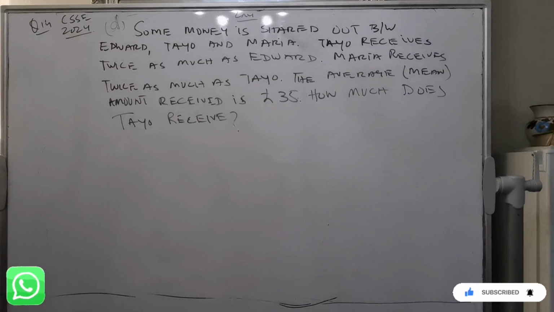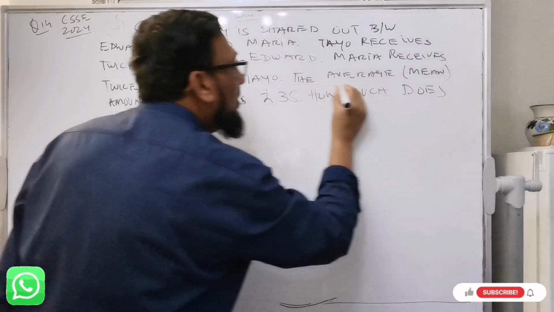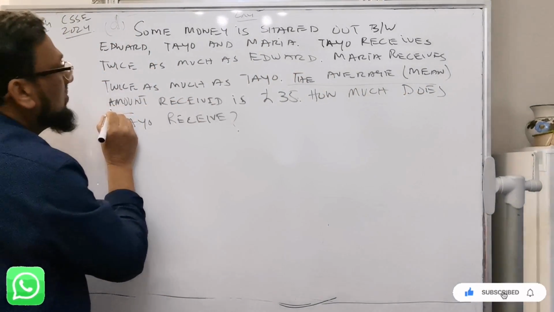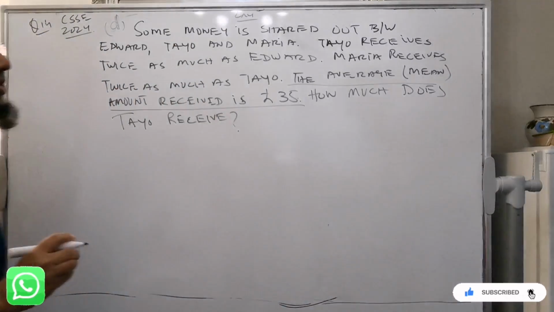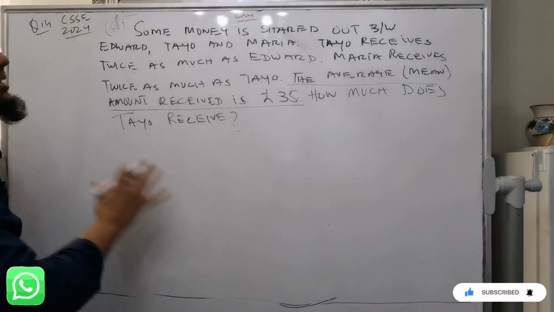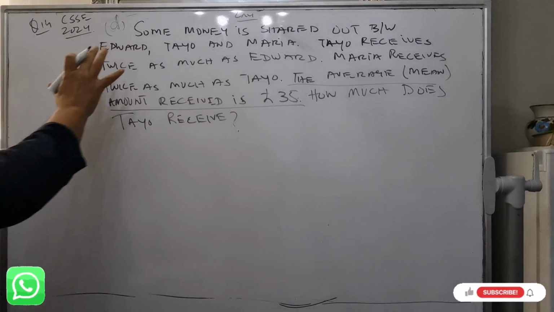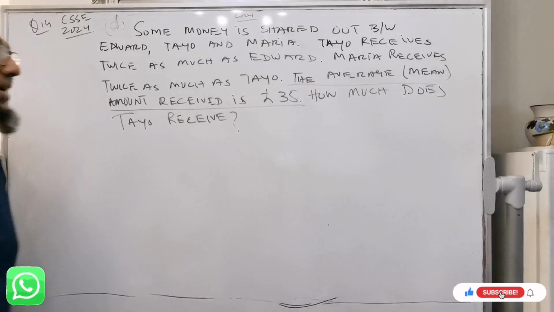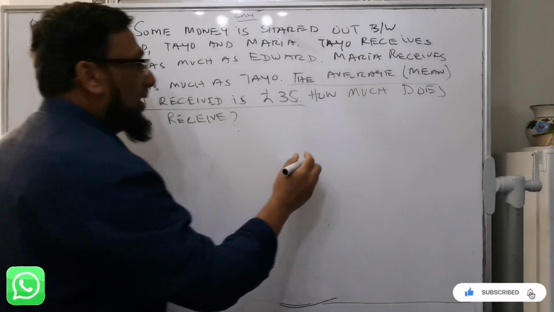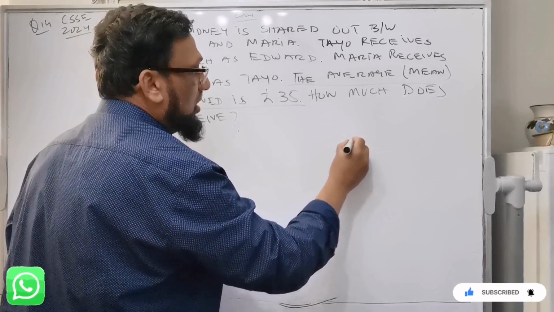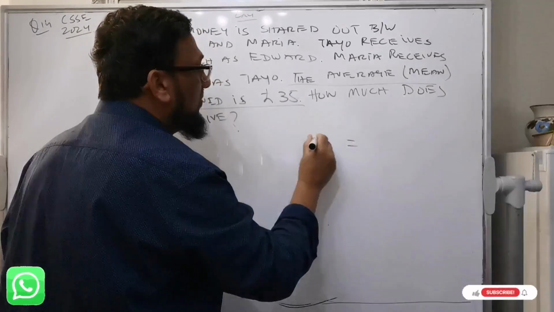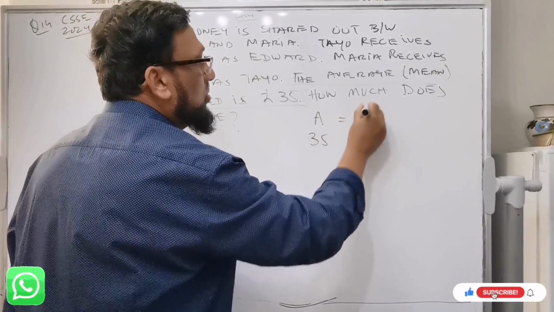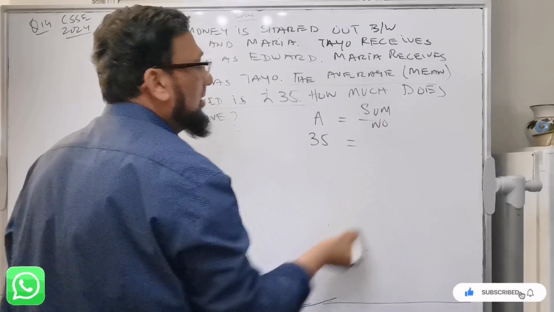The first thing we need to read is the average mean. This is not the money. This is the average mean amount received, 35, of whatever the total money shared between Edward, Tayo, and Maria. So you need to find out the total money first. Because the average is given, average equals sum divided by number.